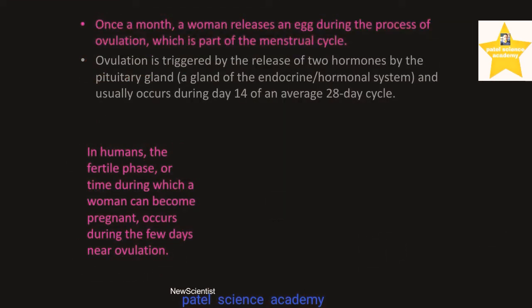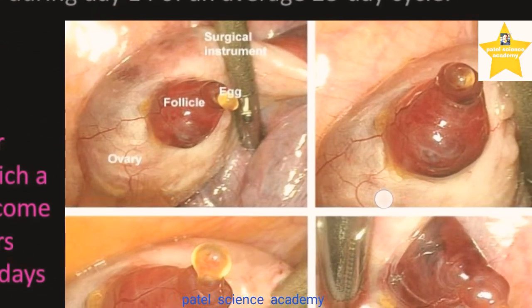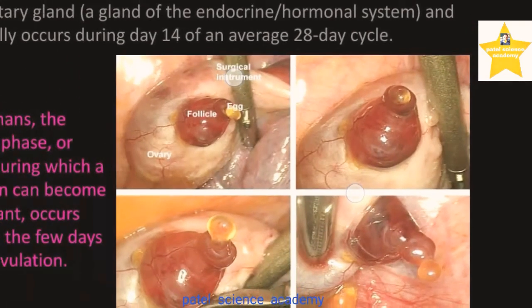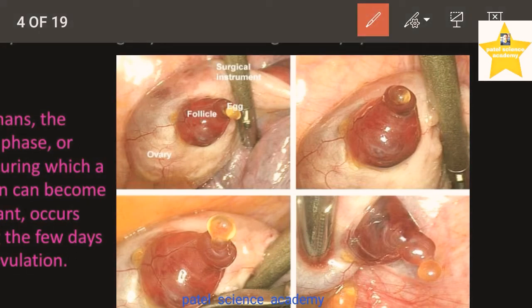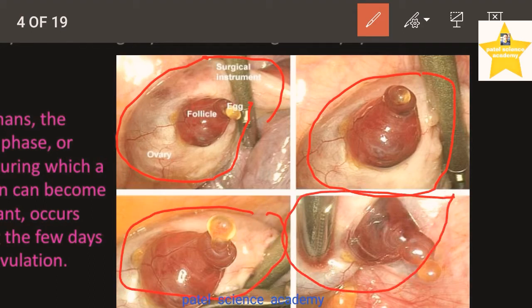Now we'll see the original photograph of the female ovary. So dear students, you can see this is the original female ovary. One more time, in this diagram too, and in this diagram too, you can see this is the female ovary.